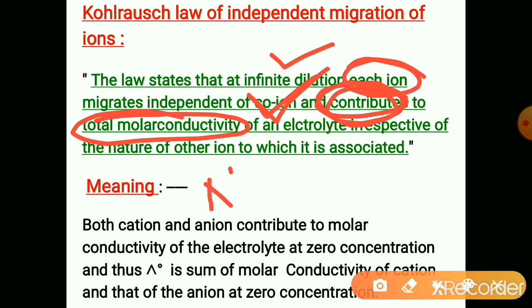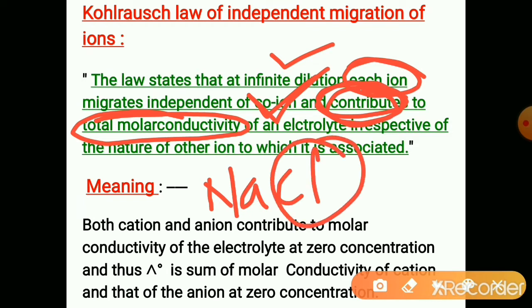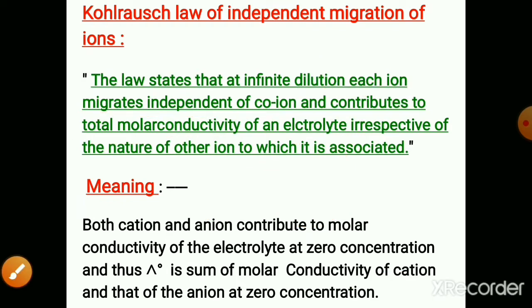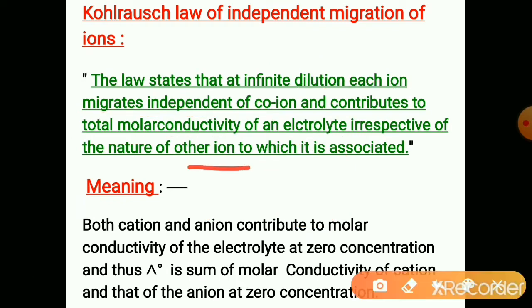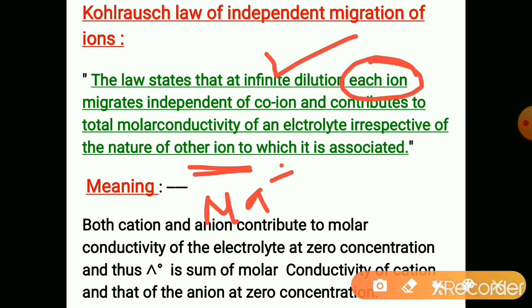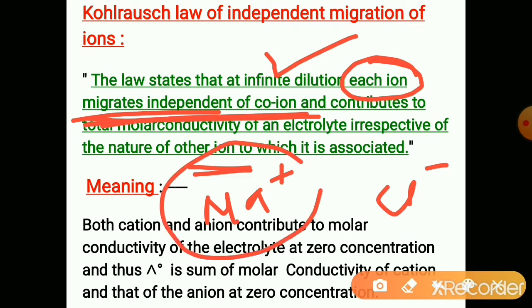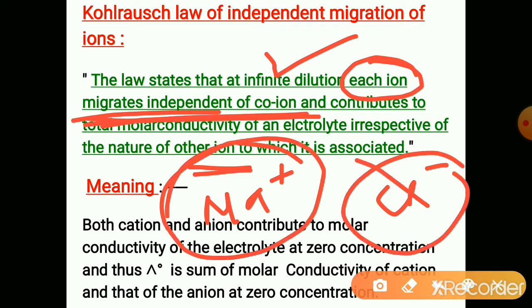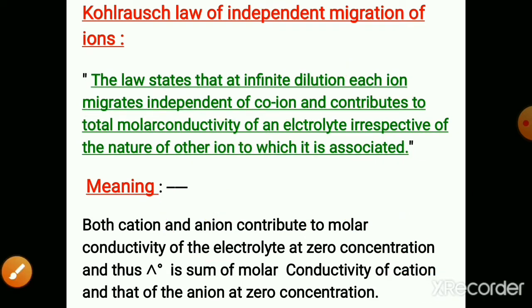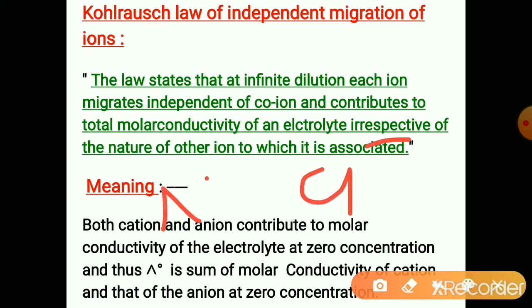Suppose NaCl is there. The co-ion of Na is Cl and the co-ion of Cl is Na. So the co-ion is the ion with which it is associated. So at infinite dilution each ion, cation and anion, migrates independently of the other. Migration of this does not depend on this one, or migration of this does not depend on this one.